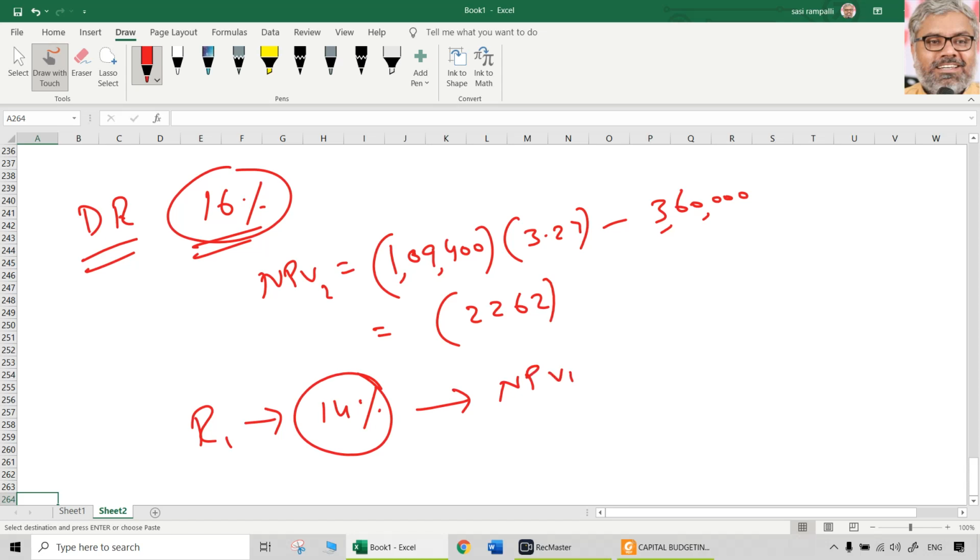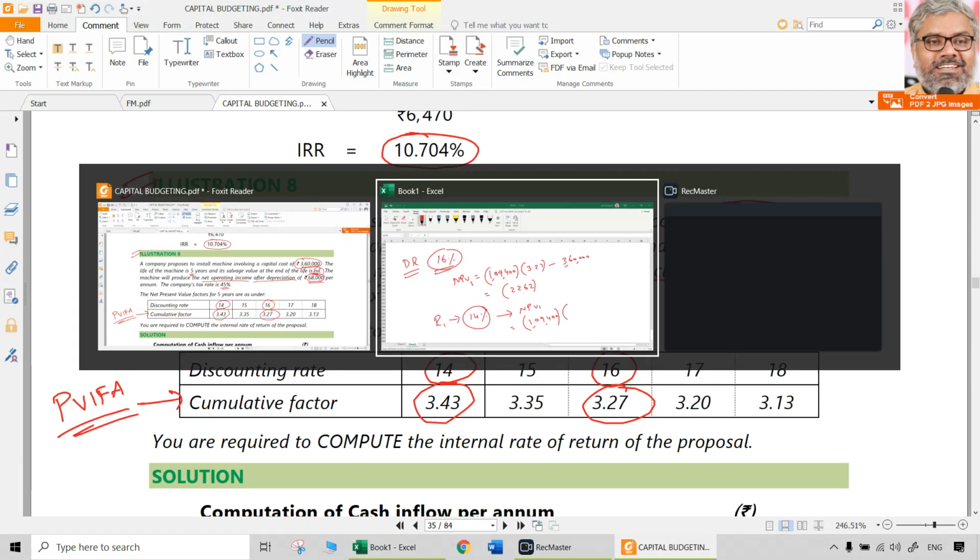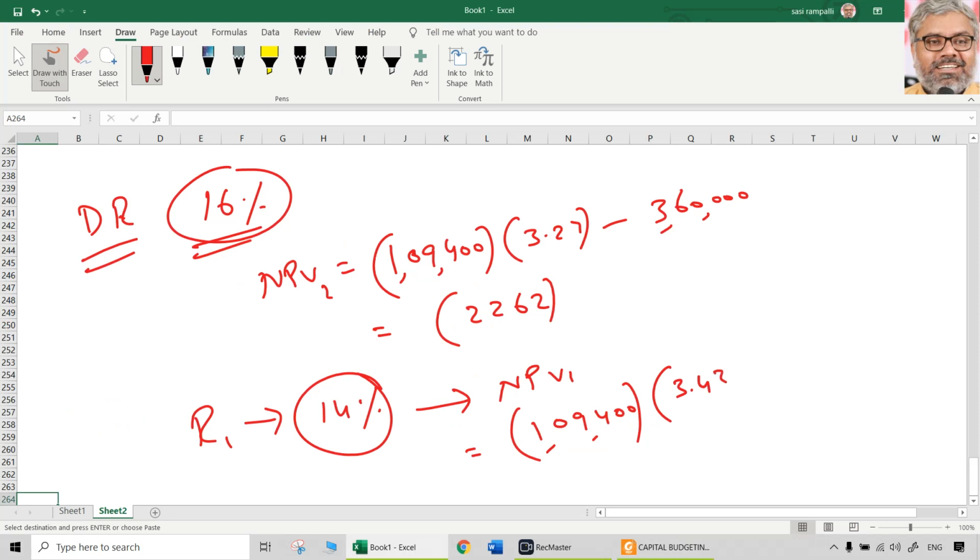So what is NPV1 now? At R1, the 1,09,400 cash flow is common, and the initial investment of 3,60,000 is the same. Now the discount rate is different, so PVIFA is different: 3.43. Recalculate: 1,09,400 multiplied with 3.43 minus 3,60,000 means 15,242.